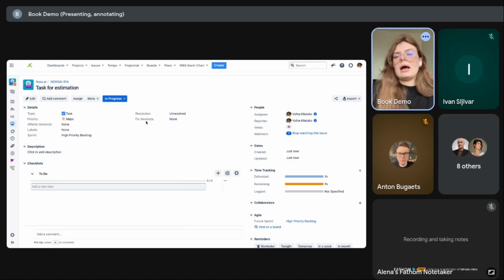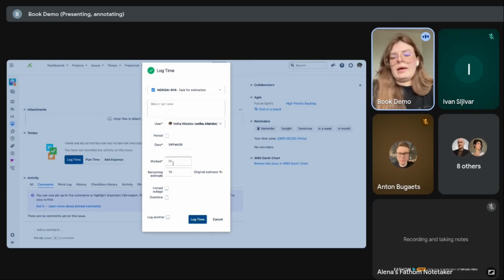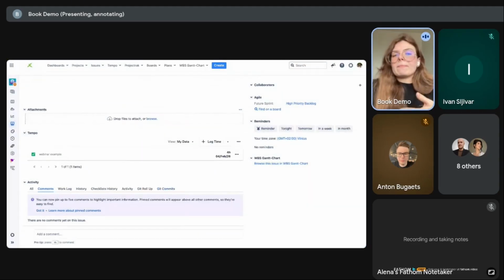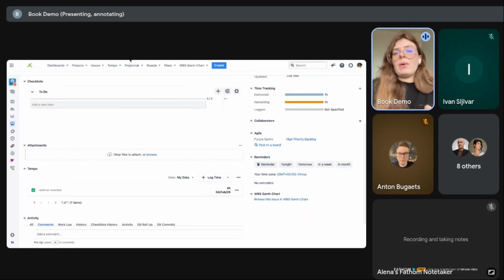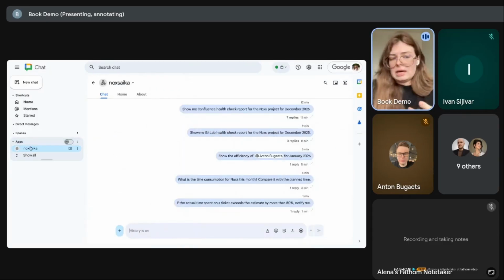As an example, we can see that the estimated time for this task is 1 hour. And if someone, in this example, logs four hours, what happens when I return back to Noxs? I expect that I will receive a notification in a direct message in Noxs, and I will be able to react somehow. I will be notified. I can apply some actions toward this notification.